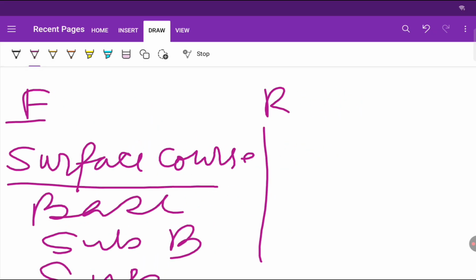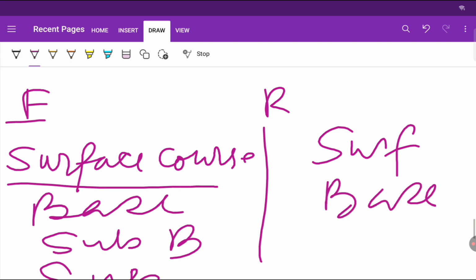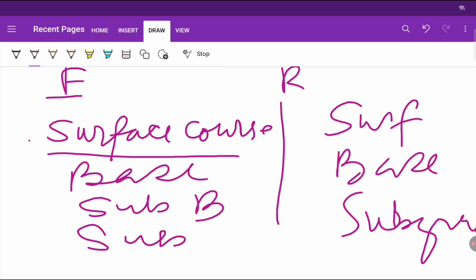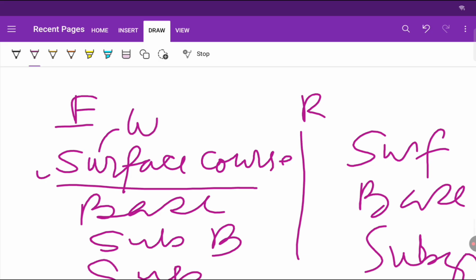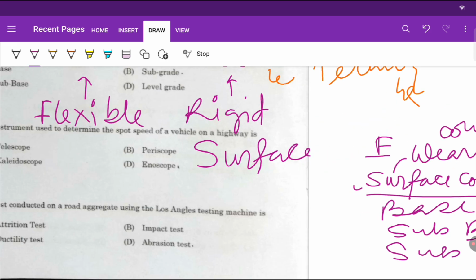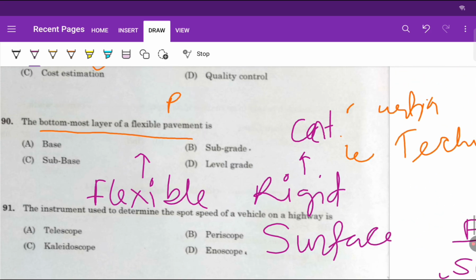For rigid pavement we have the surface course, then the base course, then the last one is the subgrade, right? The surface course is also called the wearing course. Remember this. So the last course is the subgrade.